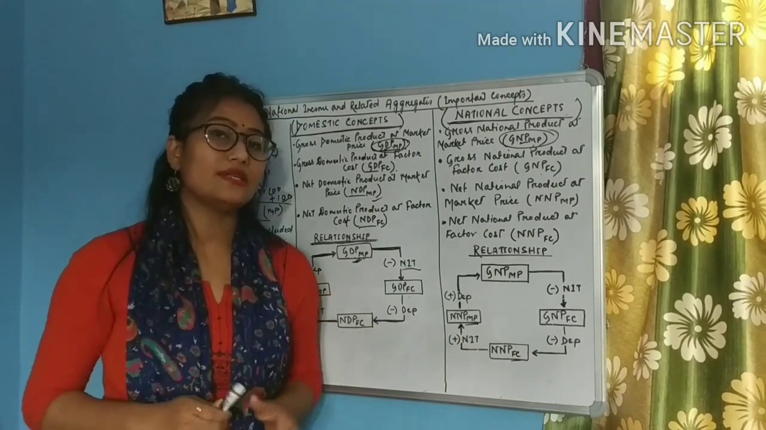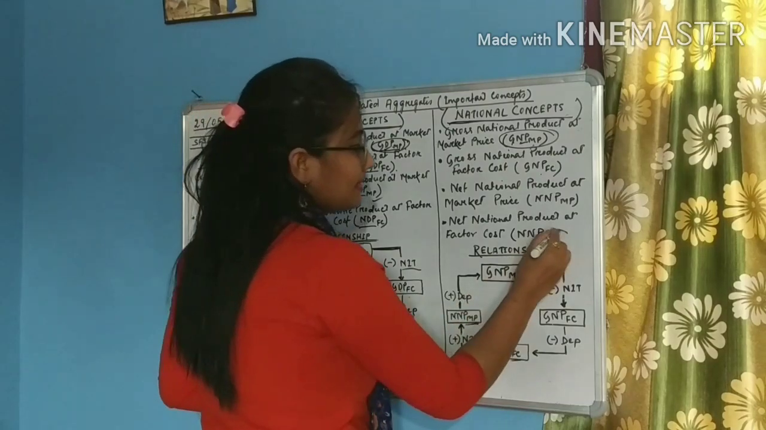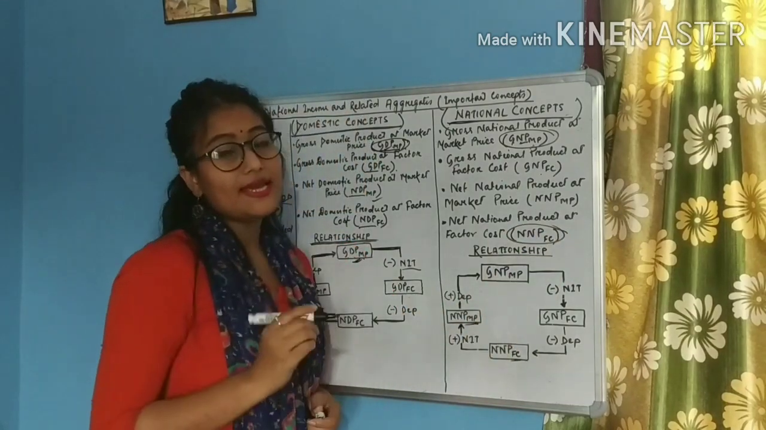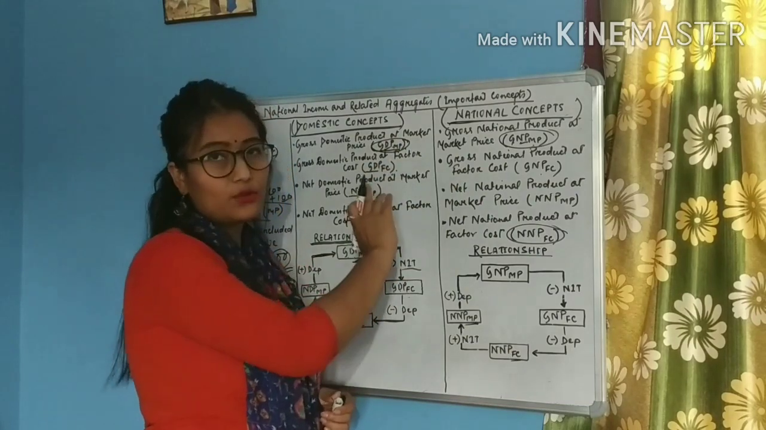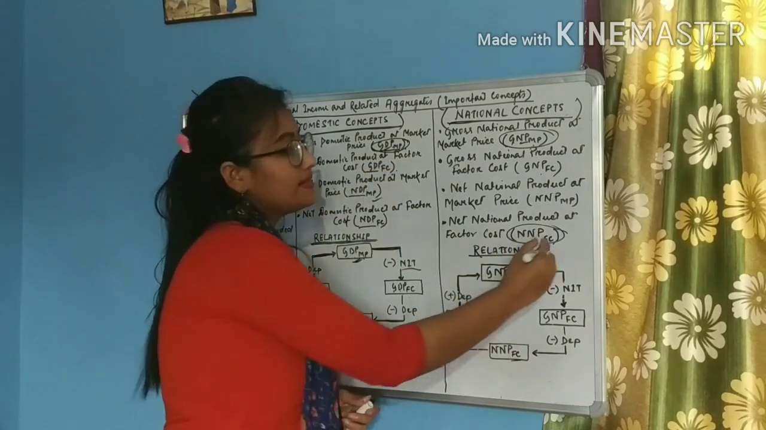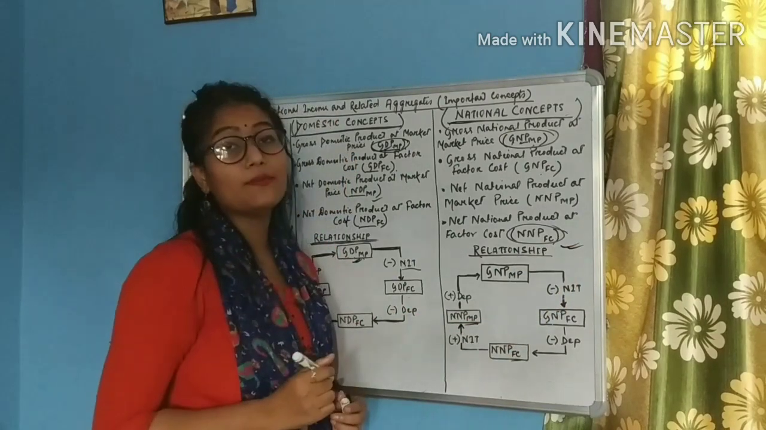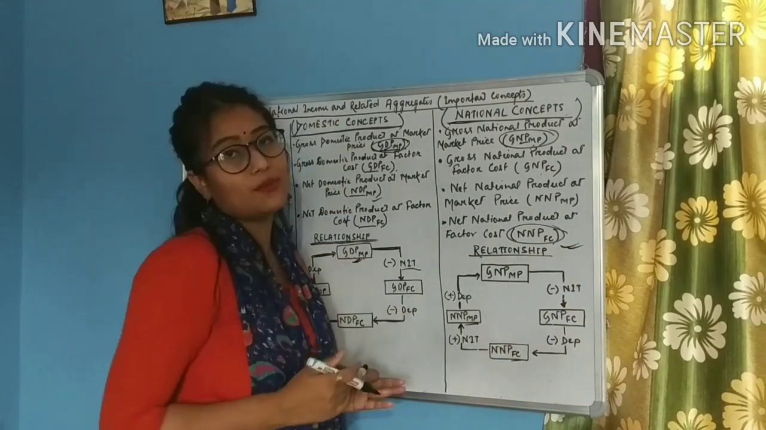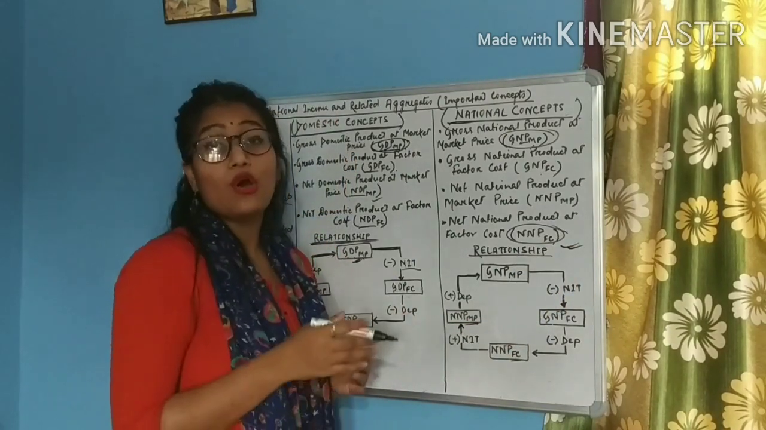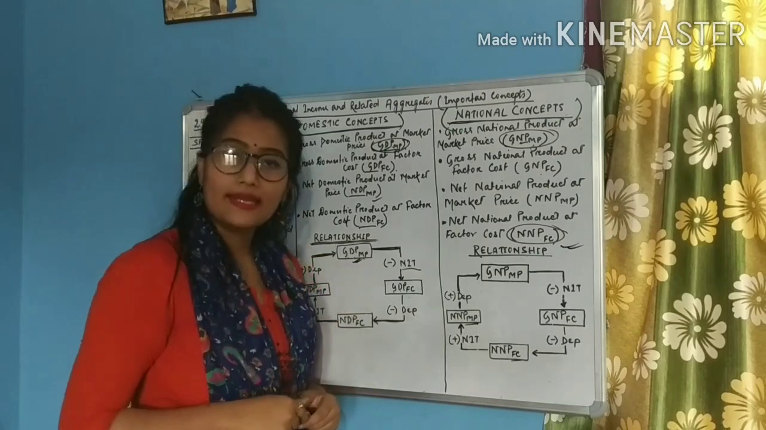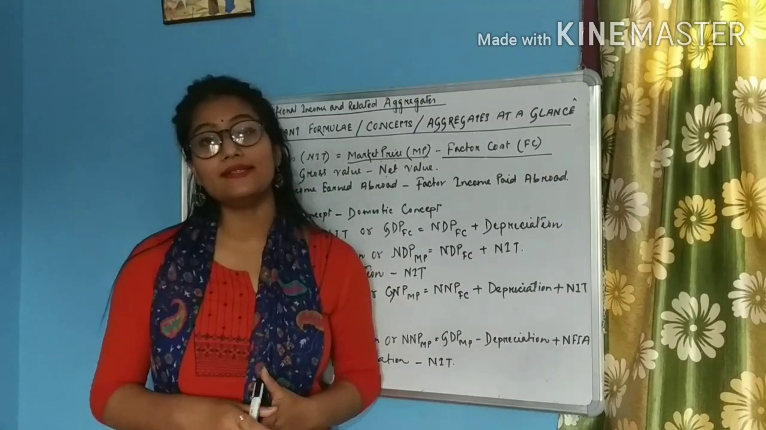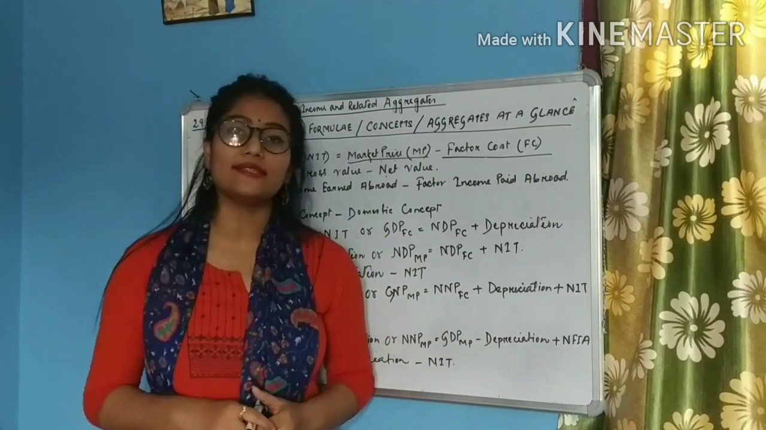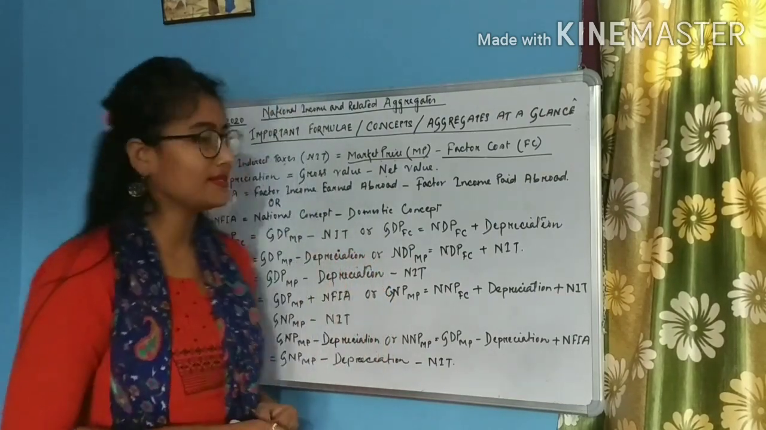In fact, one very interesting thing, students, this NNP-FC is nothing but the national income. So if we have any of these values, we can easily compute this value. NNP-FC means net national product at factor cost, or the national income. Well, students, let us now have a glance at all the important aggregates that we have come across today.